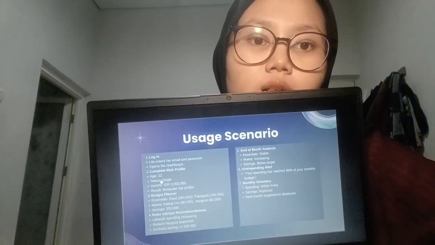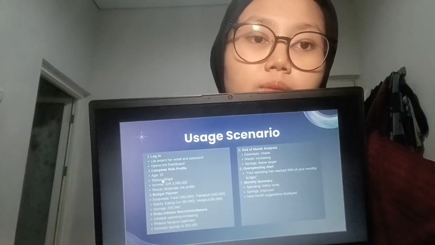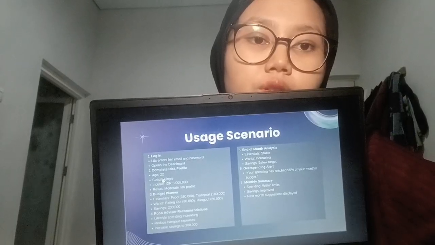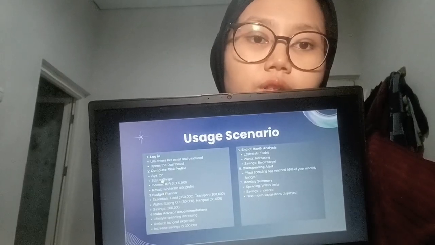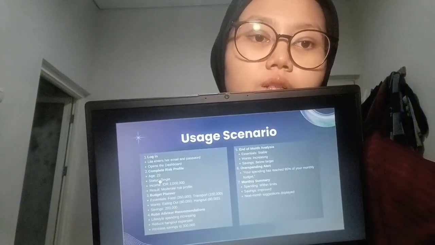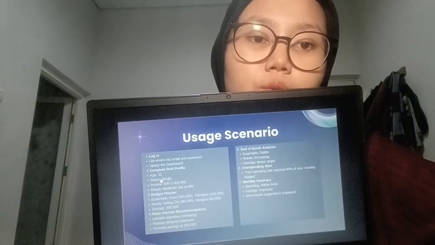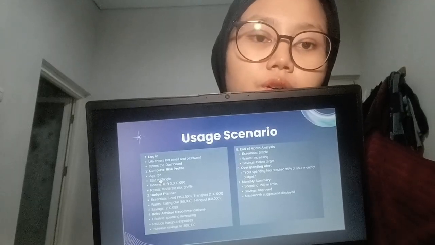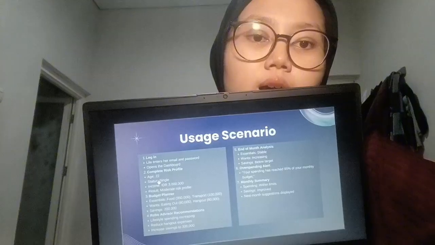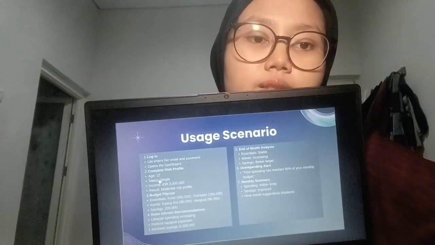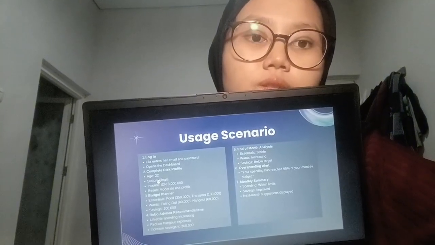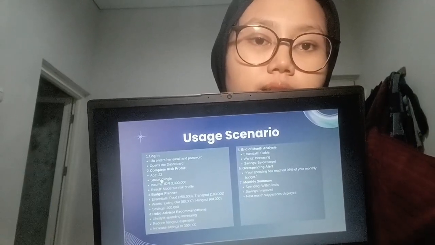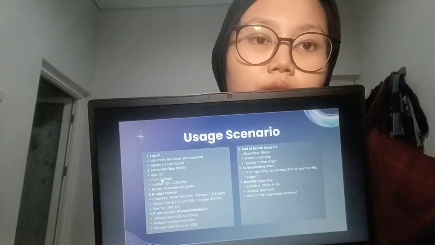After that, Lila records her expenses in the budget planner. She enters her needs such as food costing around 350,000 rupiah and transportation costing 100,000 rupiah. She also inputs her wants such as eating out for around 18,000 rupiah and hanging out for about 16,000 rupiah. She sets aside 200,000 rupiah for saving.